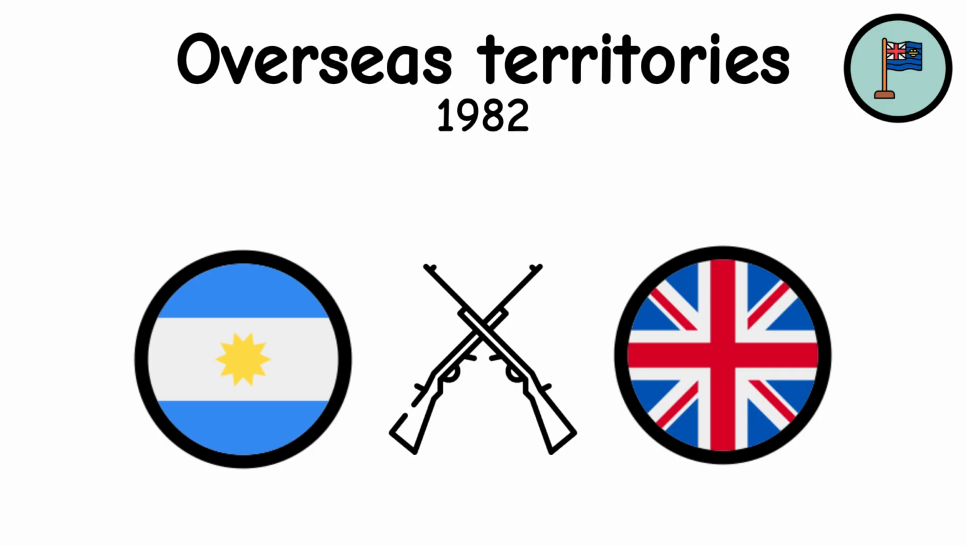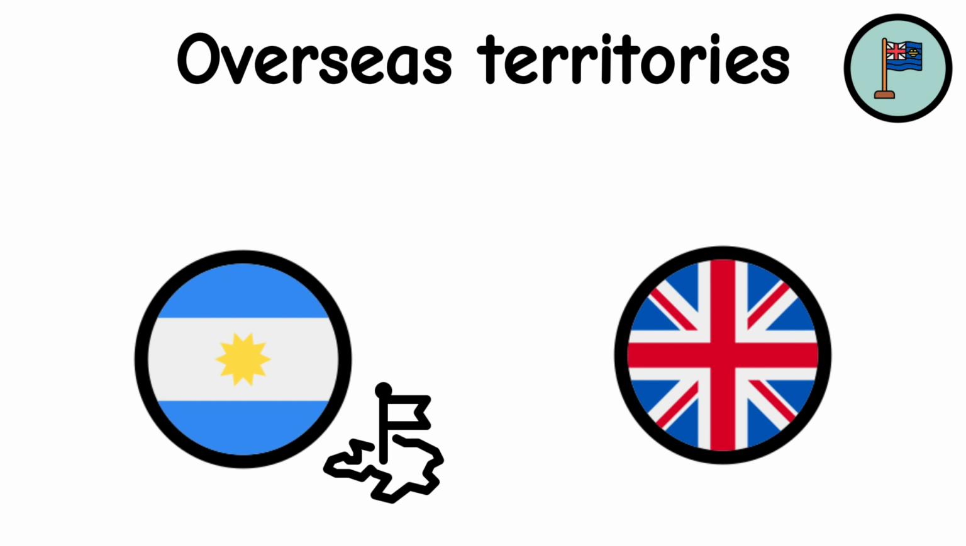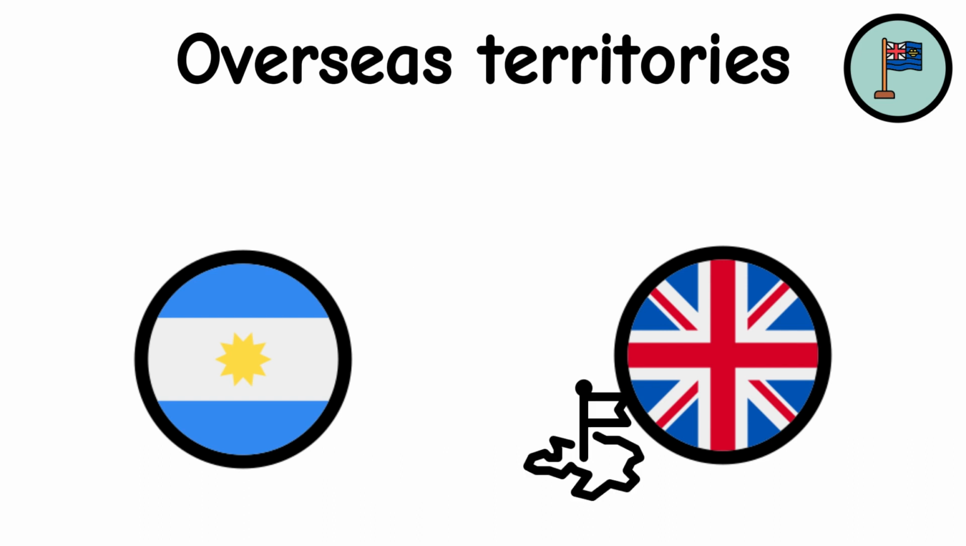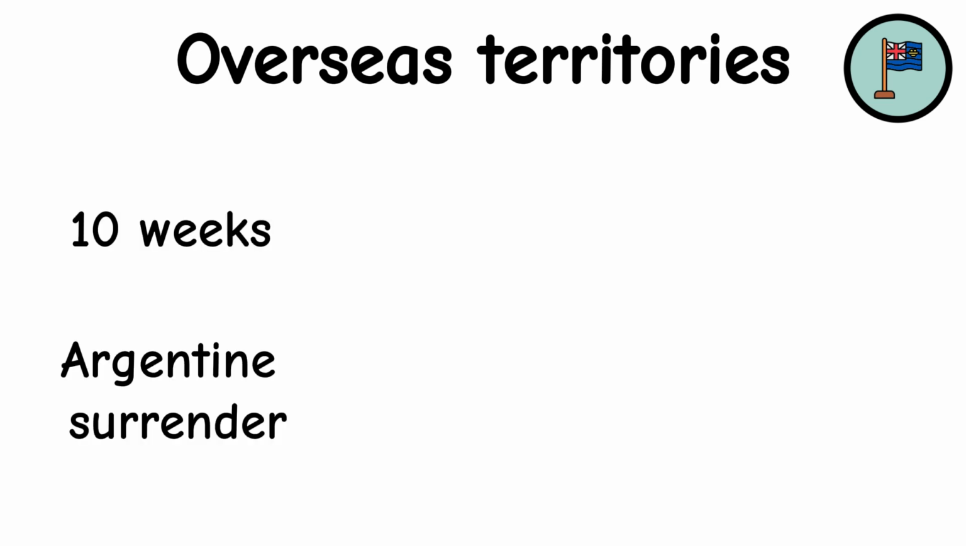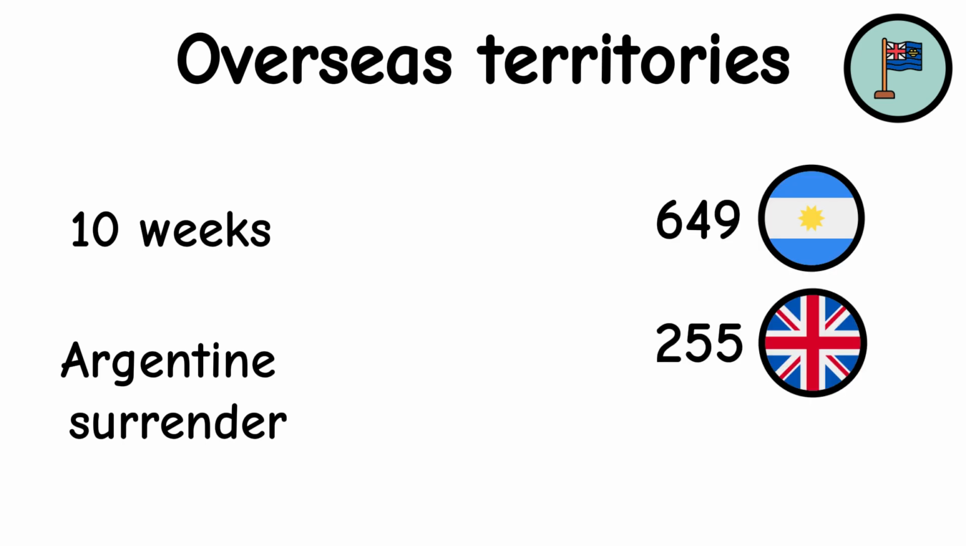In 1982, the United Kingdom went to war with Argentina over one of its overseas territories, the Falkland Islands. Argentina claimed, and it still claims, that the Falkland Islands are their territory, but that's not true because it actually belongs to the UK. And most of the Falkland citizens also favor British leadership over Argentine leadership. The war lasted 10 weeks when Argentina surrendered. 649 Argentine military personnel, 255 British military personnel, and 3 Falkland Islanders were killed in the war.